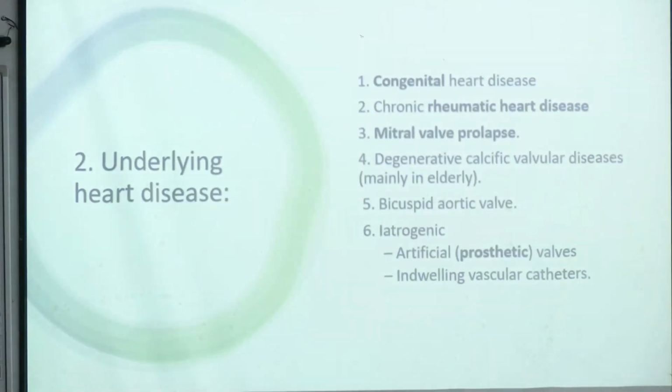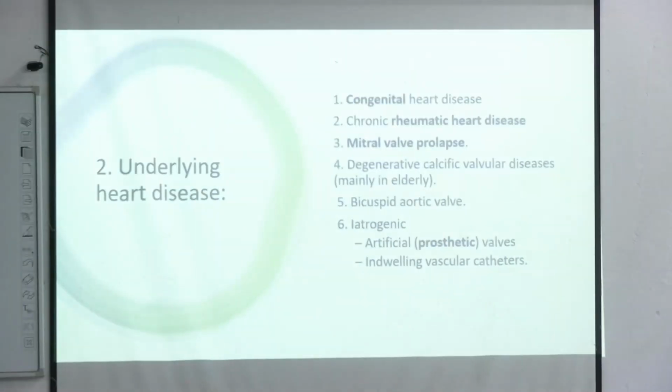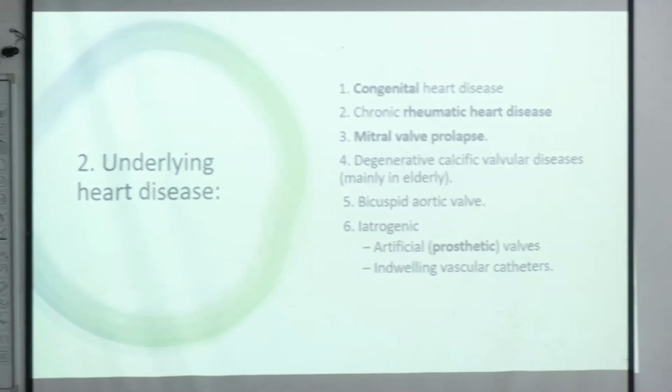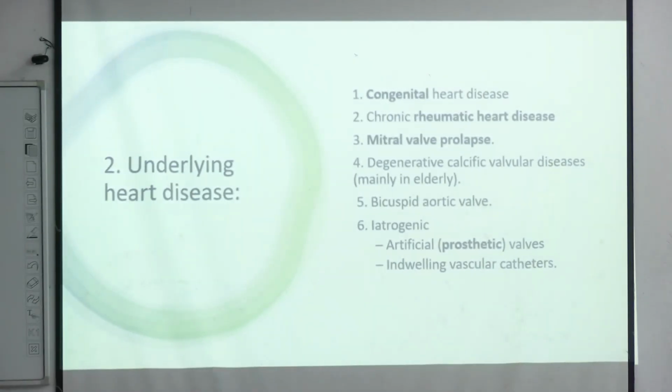Underlying heart diseases can be, one, the congenital heart diseases which are present from birth, and next, chronic rheumatic heart disease which occurs after rheumatic fever. Next is the degenerative calcific valvular diseases which are seen in the elderly, and then iatrogenic or the artificial valves, which are also called prosthetic valves.